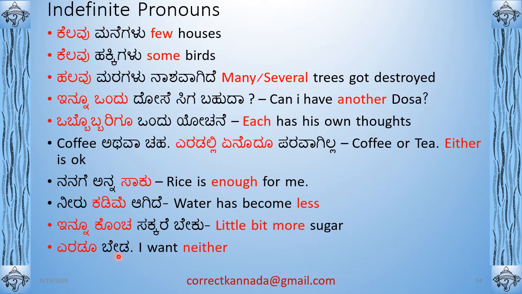Okay, yaradu beda, neither. Okay, so here we saw either, right? Enadu, enodu, right? Enodu is either. Neither means yaradu beda. So the yaradu, this is two. But if you make a combo, big combo for dirgha of do, you will actually have the meaning of I don't want both. So it's yaradu means both. When you say yaradu beda, then it means I want neither. So the neither doesn't have exact Kannada mapping word. Instead you take yaradu and add a u to it.